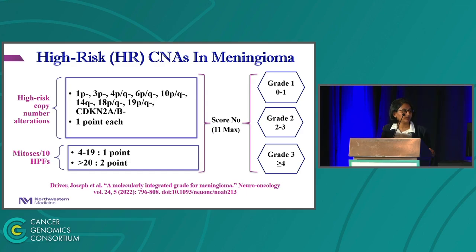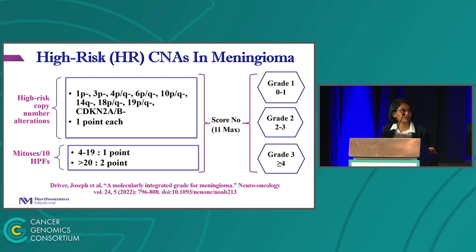14q, 18pq, 19pq. So they assign 1 point for each of these high-risk CNAs and 1 point for CDKN2A or B loss. And in addition, they assign 1 point if the mitotic index is between 4 to 19, and if it is greater than 20, they assign 2 points. Eventually, a total of 11 score points can be achieved, and depending on the score, the grades are assigned.